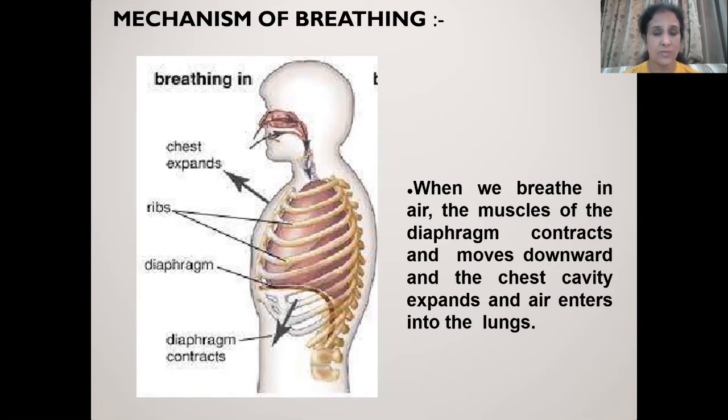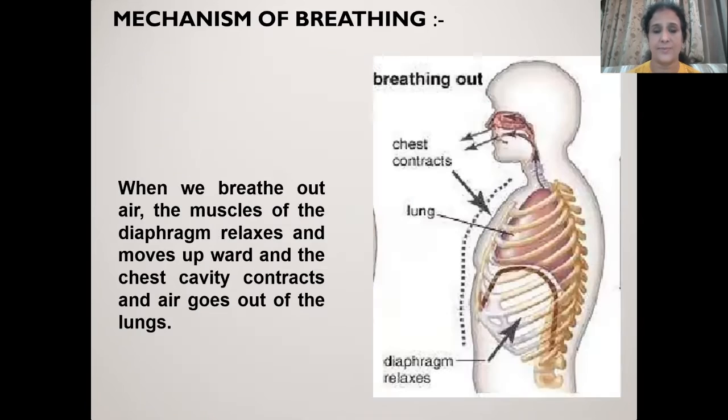So air always moves from high pressure to low pressure. The pressure inside the thoracic cavity is less, and the pressure outside the body in the air is more. So air rushes into the body and the process of inhalation occurs. On the other hand, when the muscles of the diaphragm relax, see here, the diaphragm moves upward,